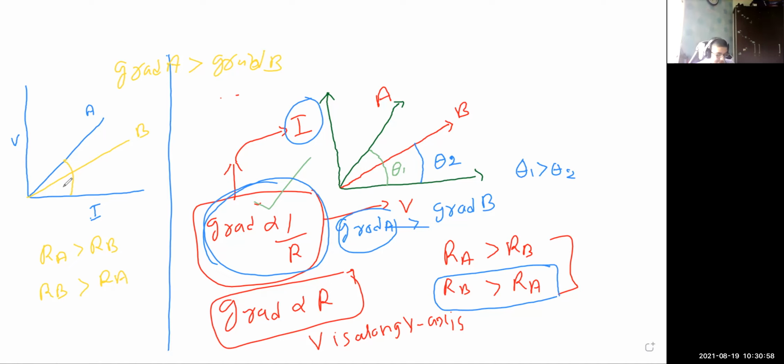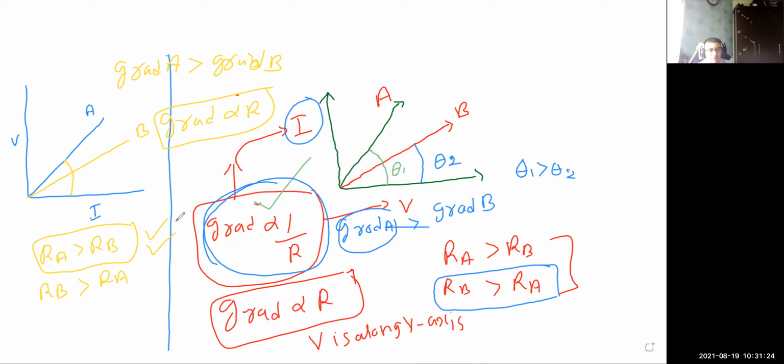Here, I have to use that gradient is proportional to resistance. Find the slope, then you will find the resistance. So metal A has higher resistance compared to B.